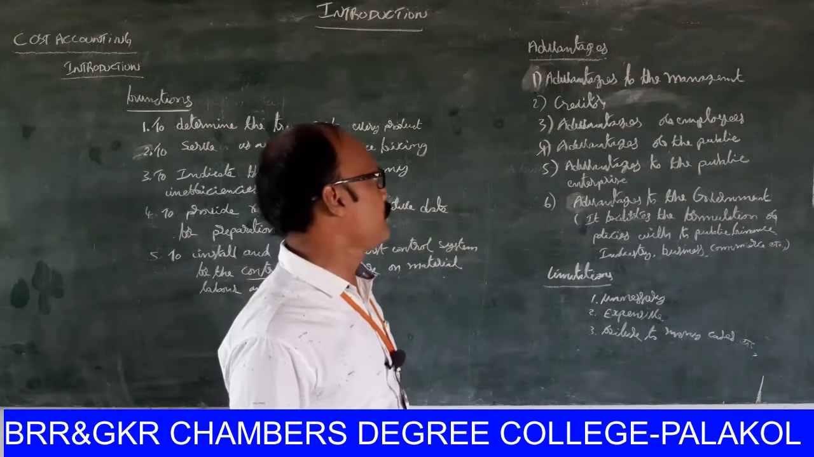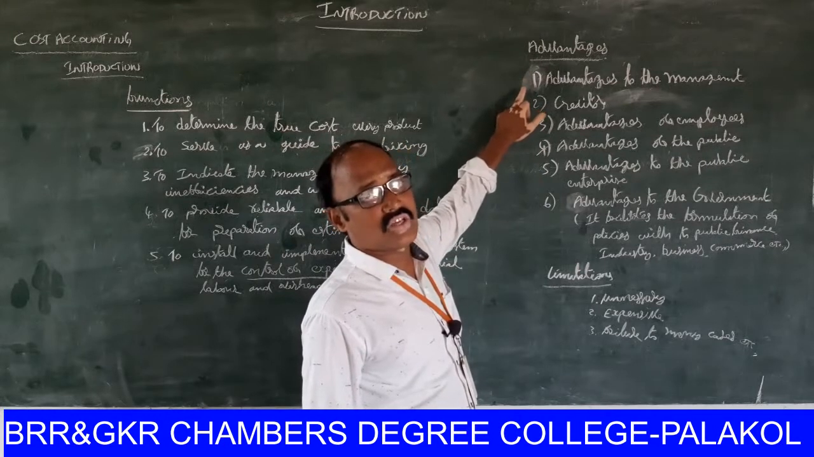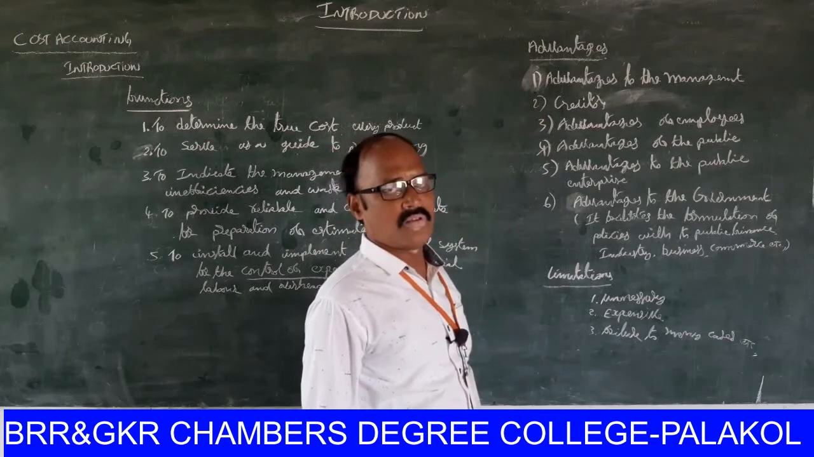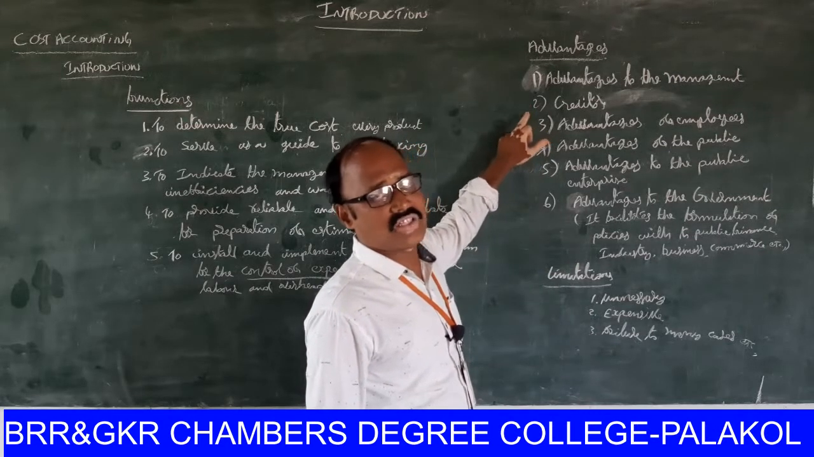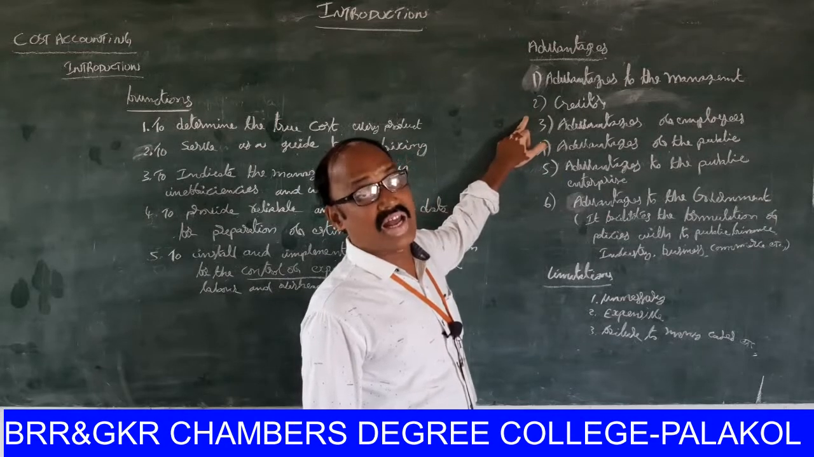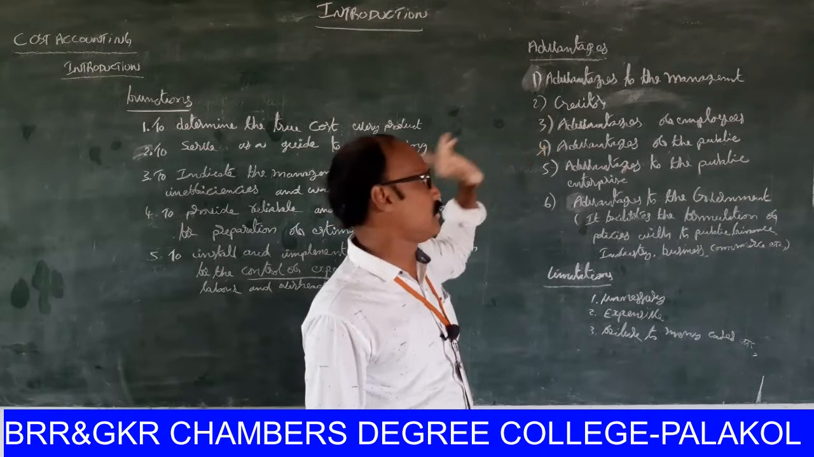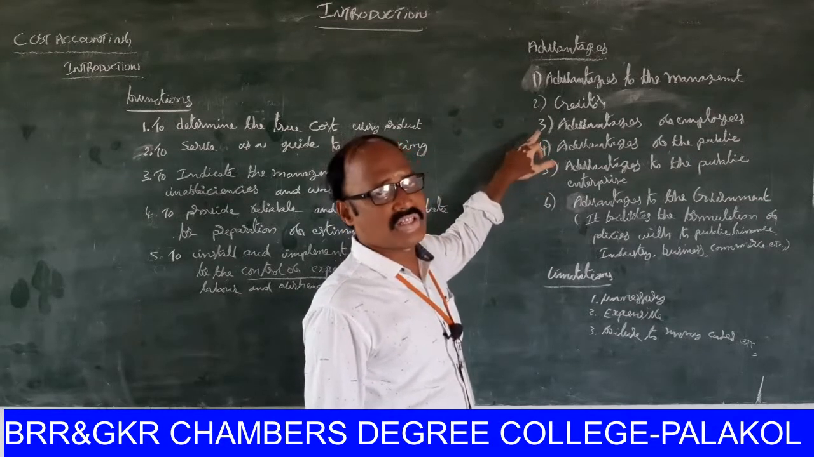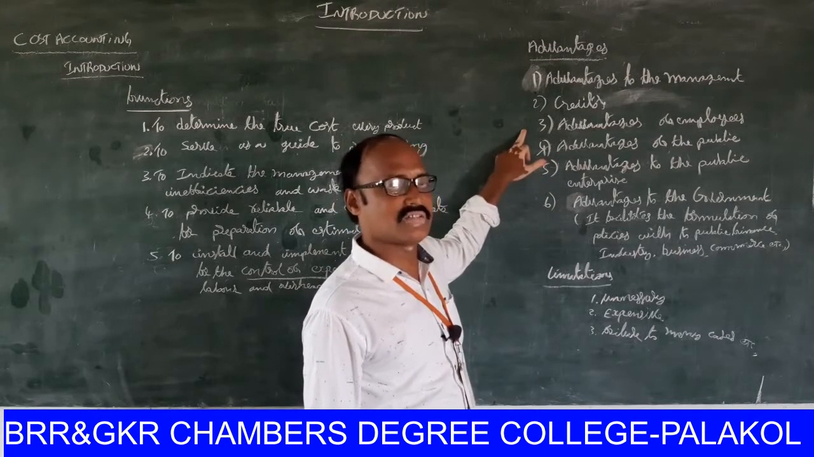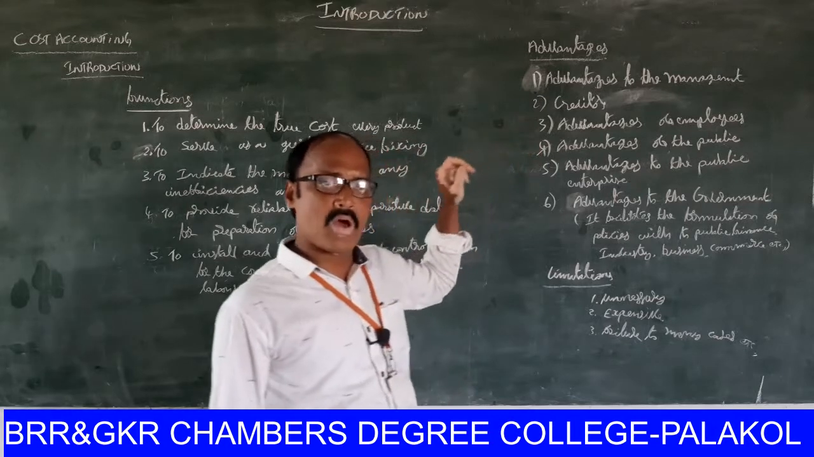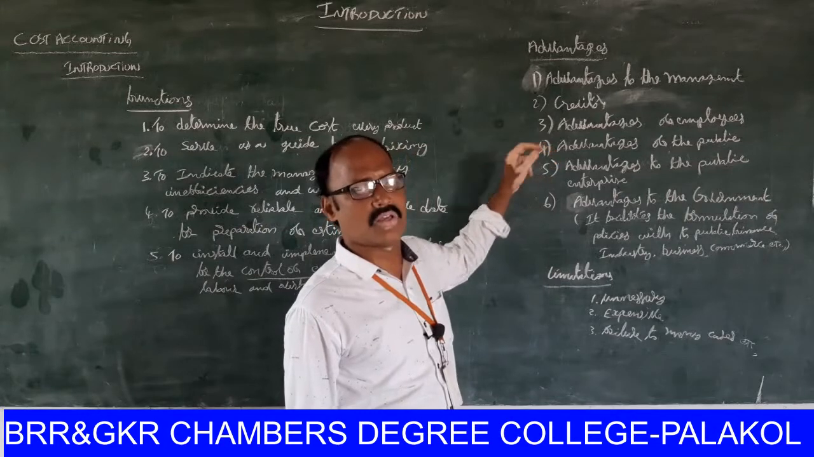What is the first one? Advantages to the managers. Cost accountancy provides full-fledged cost information to the managers. Next one, advantages to the creditors. Cost accountancy provides financial information to the creditors for making decisions, whether to give loans or not. Next one, cost accountancy calculates employees' efficiencies. On the basis of employees' efficiency, wages are paid. That's why it is very advantageous to the employees.